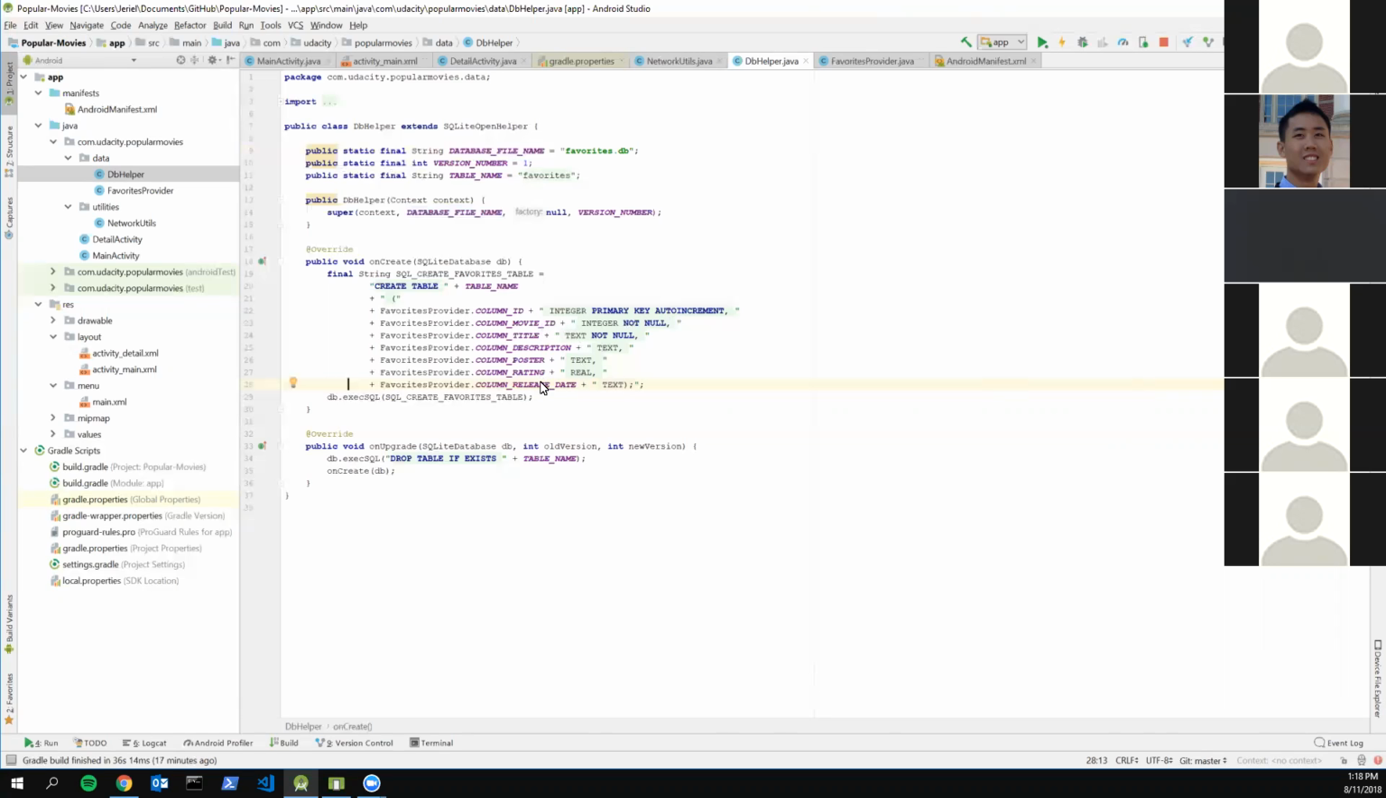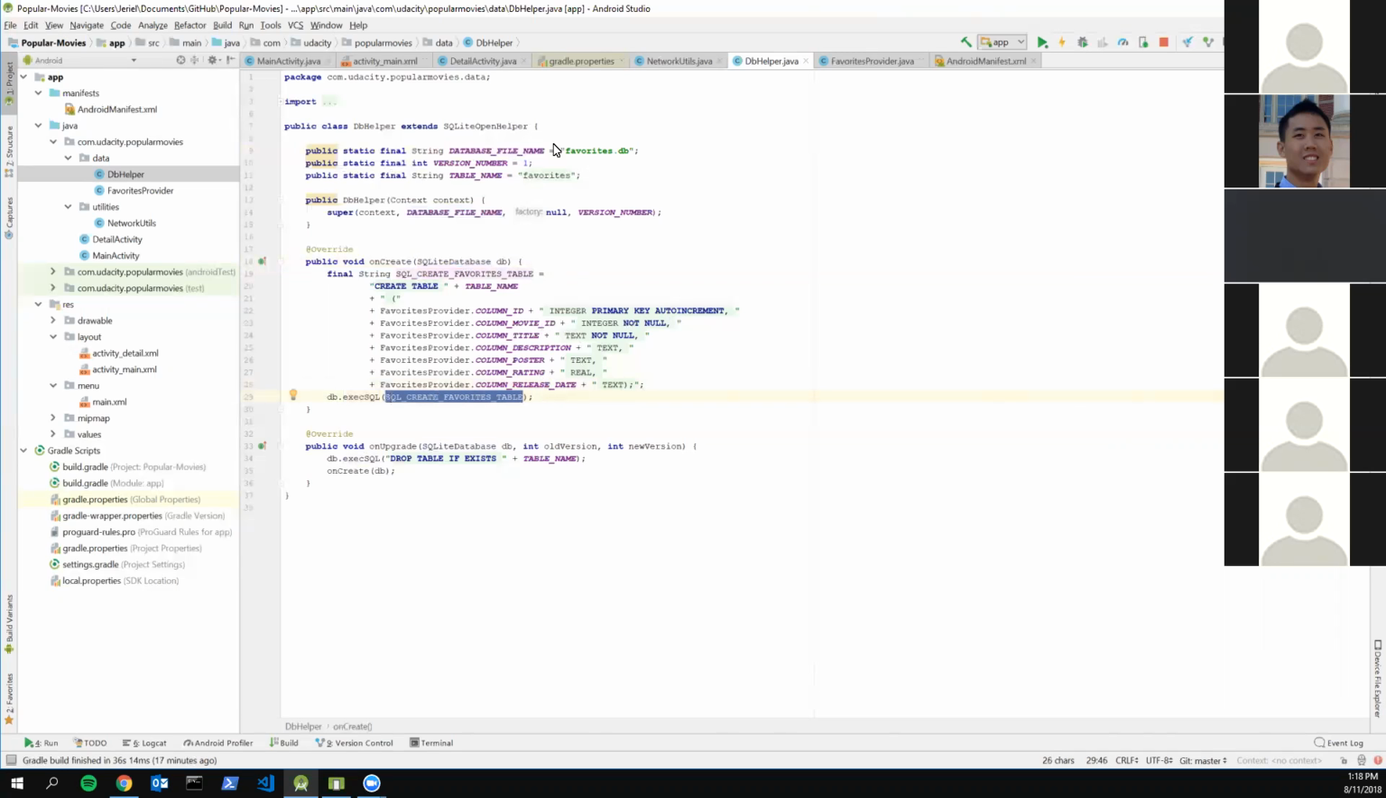And so you create a table with each of these columns, and then essentially just call this method called exec SQL, and you're calling it using this database that you got as a parameter. So you execute the SQL line with this query that you just wrote out as a string.